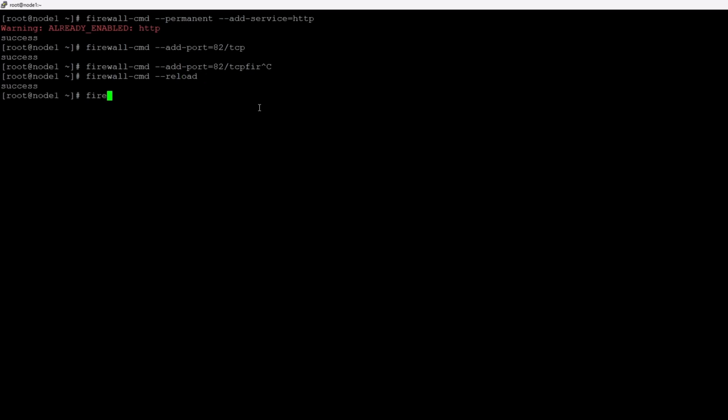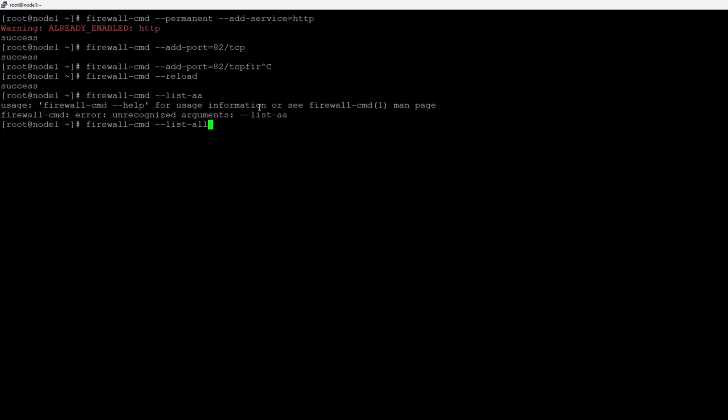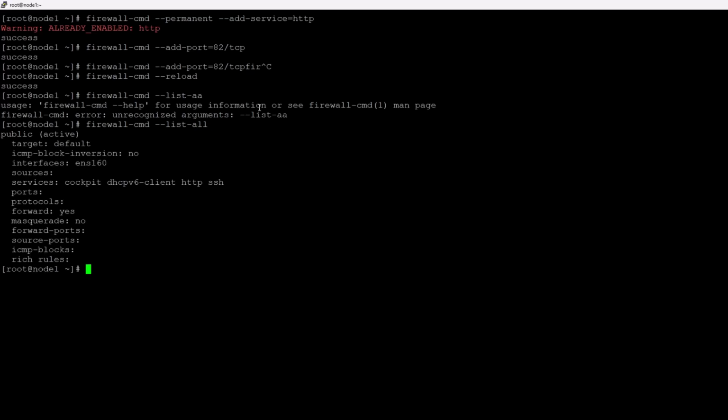And if you want to check it, you can check it with firewall-cmd --list-all. So you can see your HTTP is configured here, right? In the firewall it is configured here.